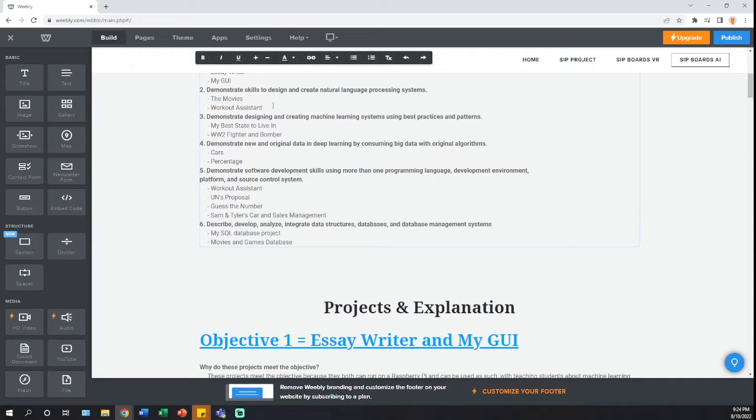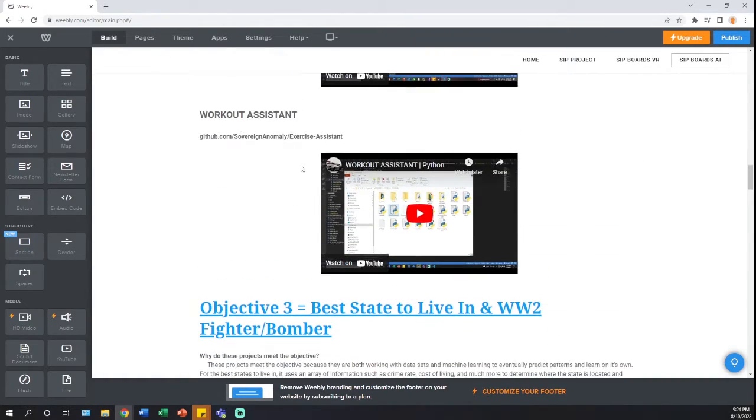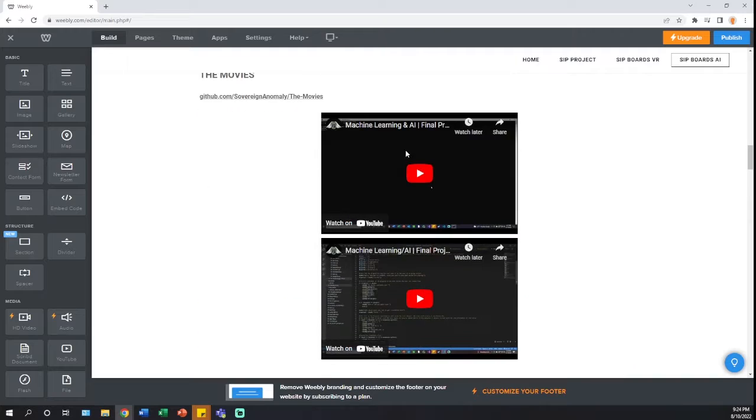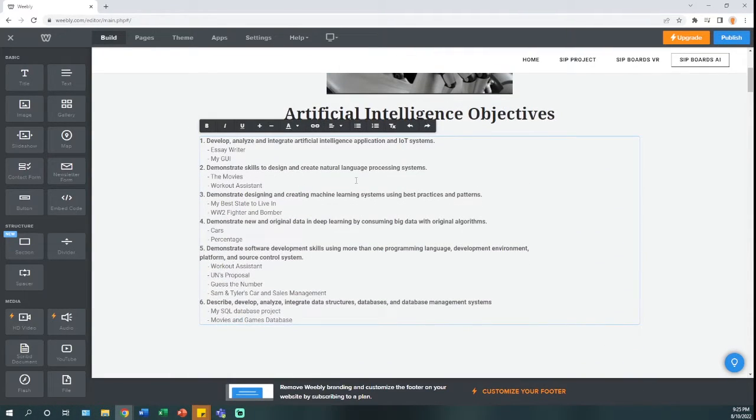Workout Assistant is basically just a workout app that talks to you and walks you through the workout. This is coded in Python, something that I just created myself because I was tired of spending money for a workout app. So I programmed my own, and it just talks to me, walks me through the exercises, and then I'm finished. That way I don't have to read any code or any script that it's printing out to me. It just talks to me. Both of these talk to the user, hence the language processing.